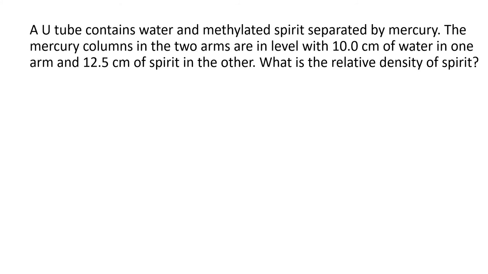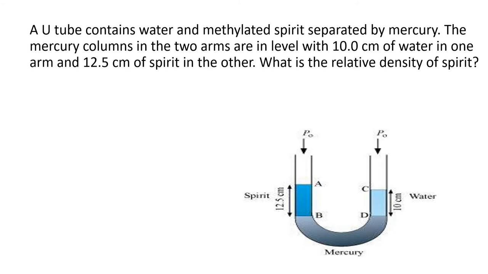So here what is given? A U-tube is there. One limb contains water and another limb contains methylated spirit, and they are separated by a mercury column. And on both limbs, the mercury levels are the same. It is balanced. 10 centimeter of water is there in one arm, and in the other arm 12.5 centimeter of spirit is there. So we will see the diagram first.